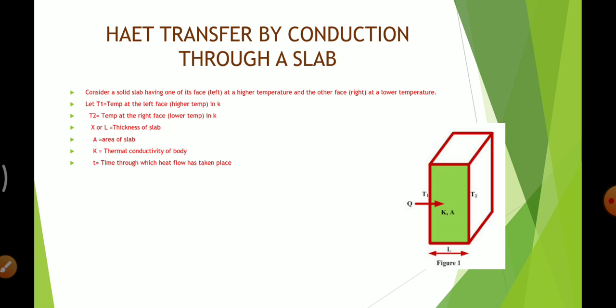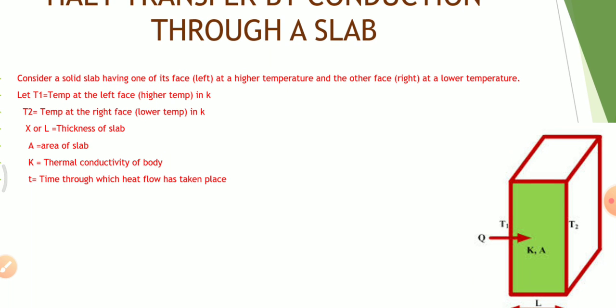Now, heat transfer by conduction through a slab. Let me consider a solid slab having one face, the left, at higher temperature and the other face, the right, at lower temperature. Let T1 equal the temperature at the left face, the higher temperature, in Kelvin.